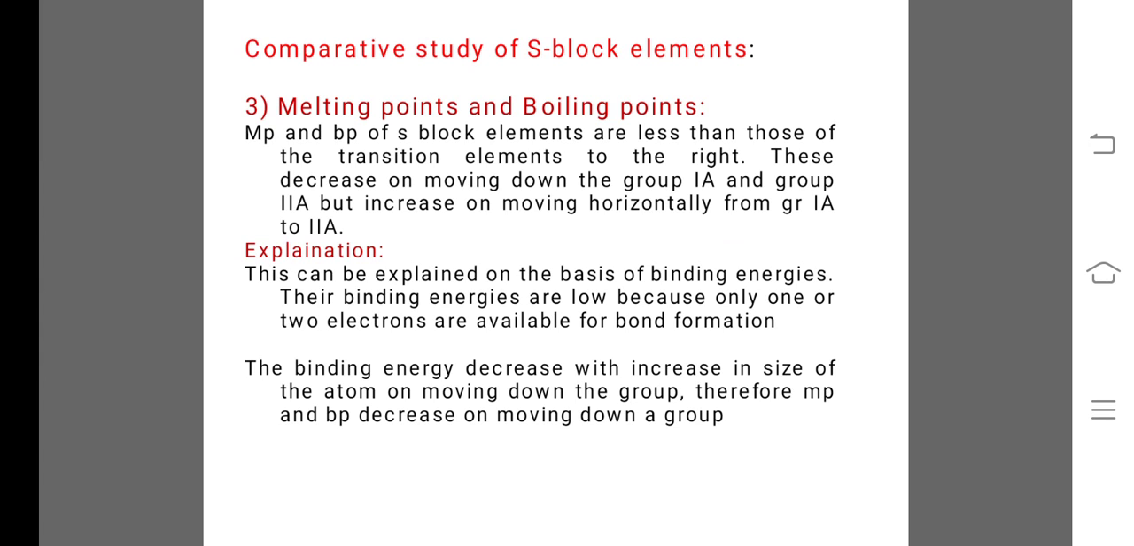The explanation behind it is that this can be explained on the basis of binding energies. Their binding energies are low because only one or two electrons are available for bond formation. The binding energy decreases with increase in size of the atom. On moving down the group, we know that an extra shell is added, so the distance is more. And if the distance is more, then binding energy is automatically lower. Therefore, melting point and boiling point decrease on moving down a group.